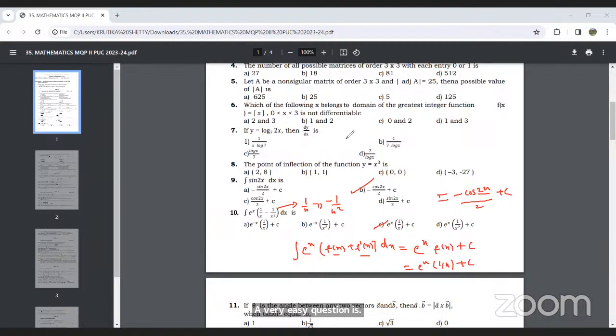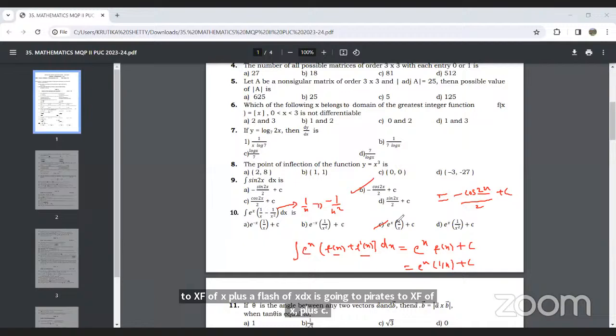And questions on this formula occur frequently, so be perfect with this formula. Integration of e raised to x into (f of x plus f dash of x) dx is equal to e raised to x f of x plus c. This is occurring frequently.